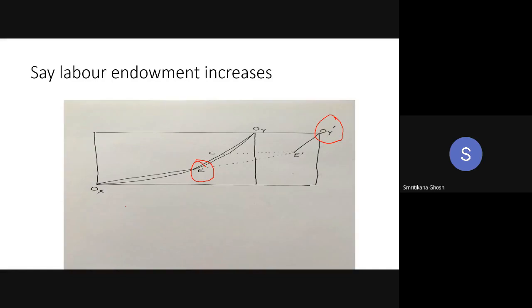So we can say the amount of X by amount of Y at the point E is equal to the amount of X by amount of Y at E'. I'm talking about the ratio. Then I make a line parallel to the horizontal line from E', which cuts this line at C. So X by Y at E is less than X by Y at C. This is how you can prove that when the amount of labor is increased, the production of X is increased, but the production of Y is falling.